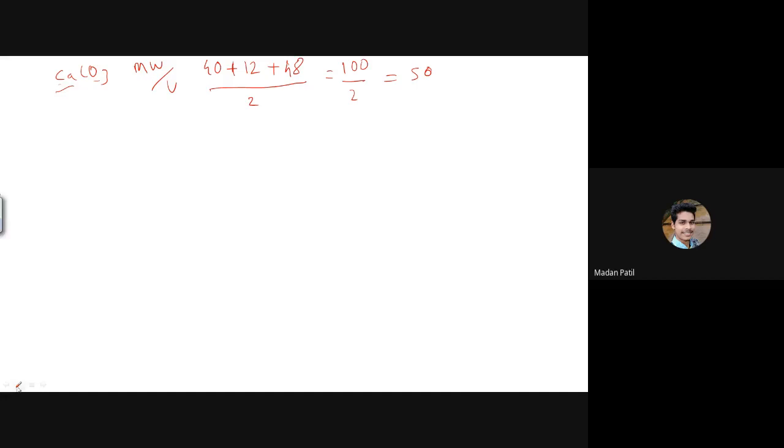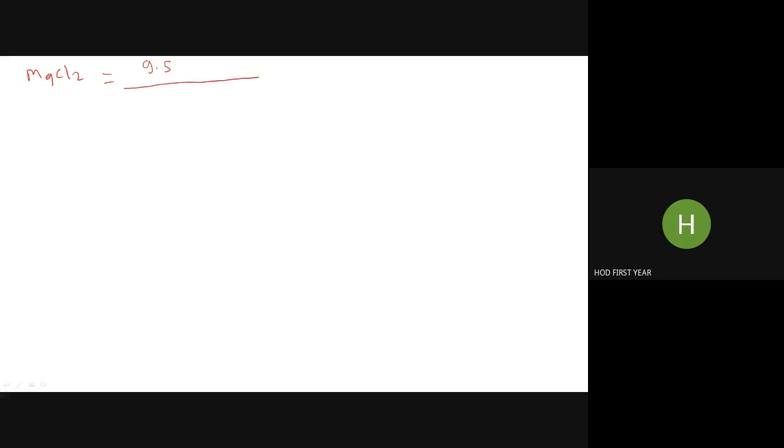Okay. So that side you keep fixed. We cannot alter that. Equivalent weight of calcium carbonate will remain fixed. Now second impurity is magnesium chloride, MgCl2. आता ह्याचा आपल्याला CaCO3 इक्विव्हॅलंट काढायचे आहे. फॉर्म्युला काय आपला? Weight of impurity given is 9.5 divided by its equivalent weight. Equivalent weight कसं काढतात?